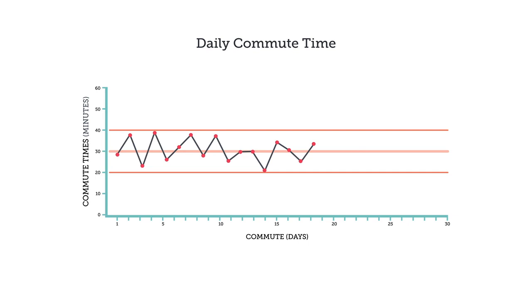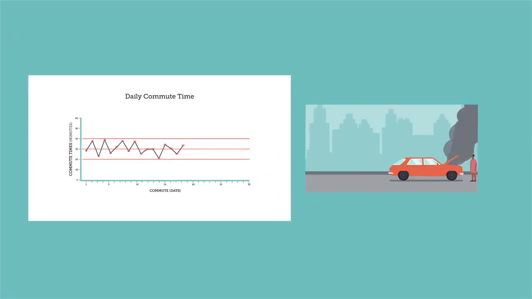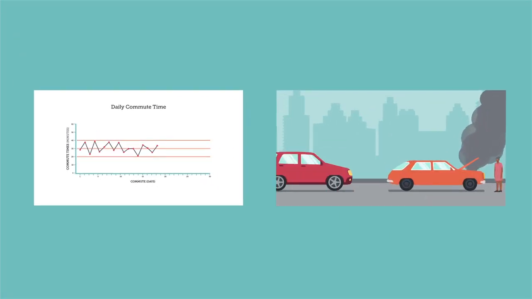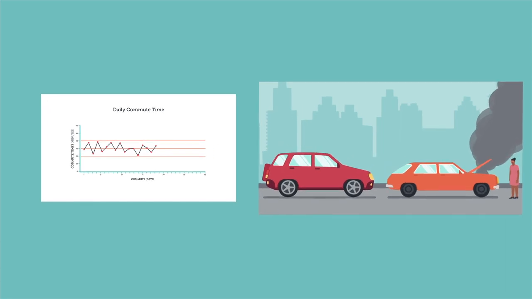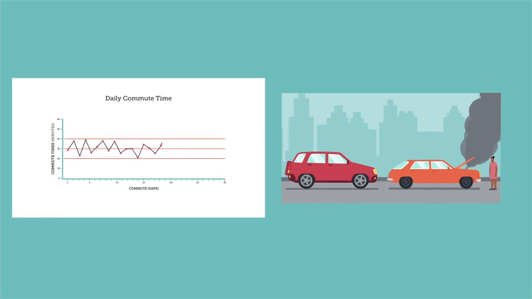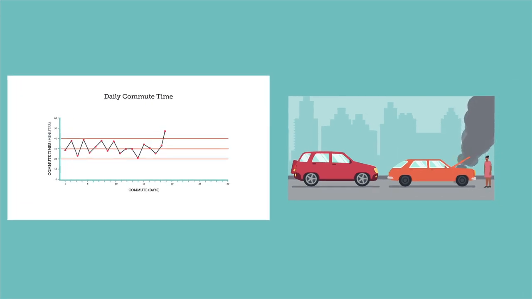These data points are within the control limits and represent common cause variation. Let's say there's a broken down car blocking a lane on the highway. The backup of traffic adds an additional 20 minutes to your evening commute. Here, we see that the data points fall well outside the control limits. This is special cause variation.